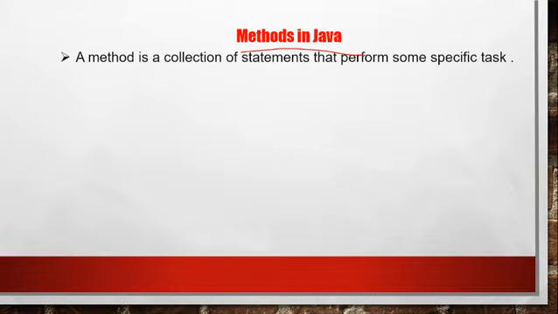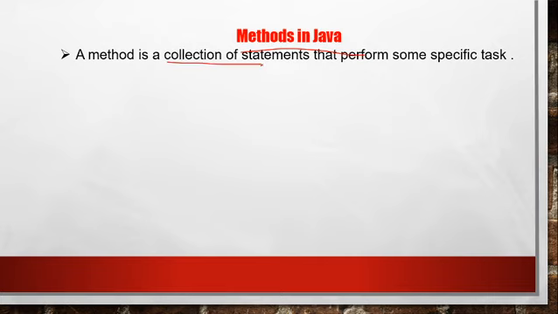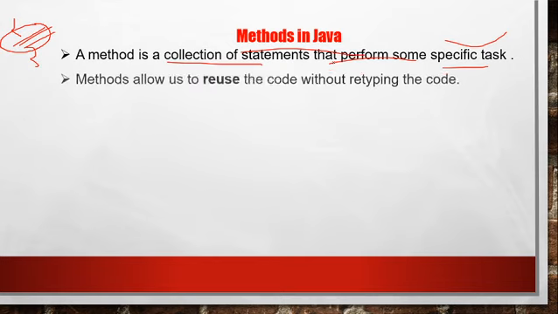What are methods in Java? A method is a collection of statements that performs some specific task. Means in Java programming, a method has a set of statements which, whenever executed, will perform some specific task. So in simple terms, a method is a collection of statements.